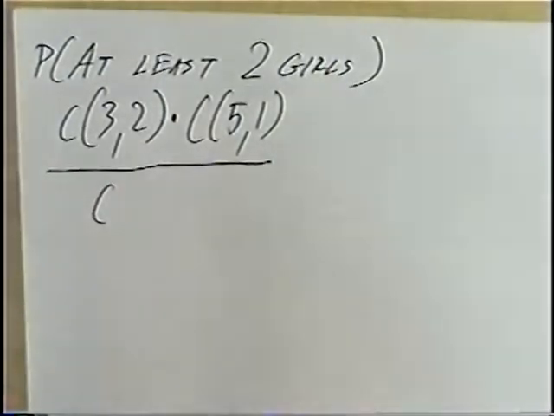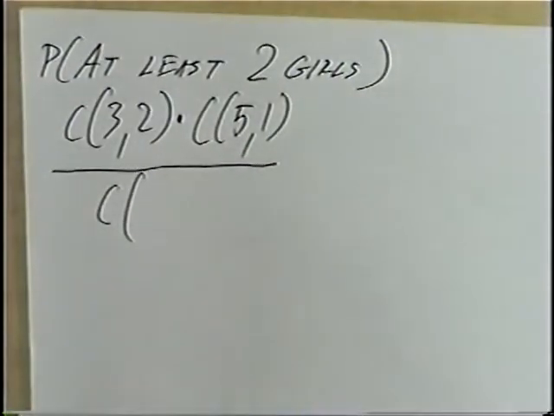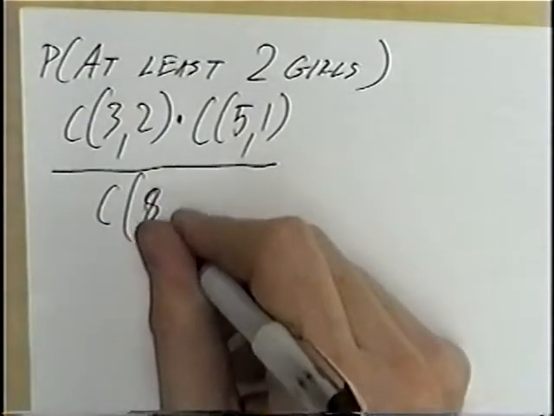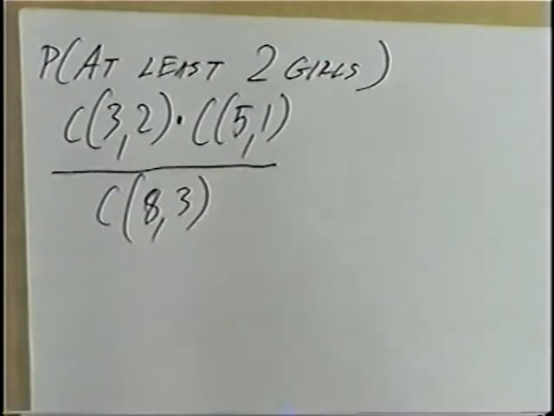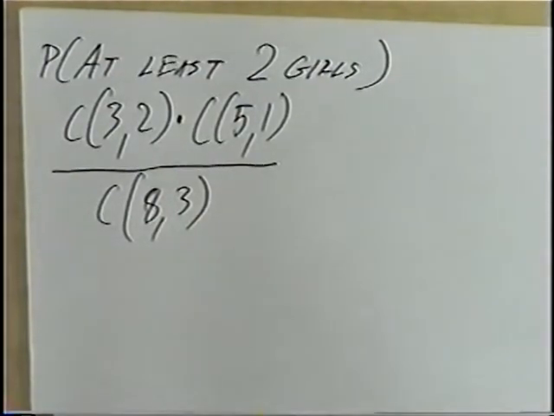Setting the fraction up again, the combination. Same denominator as we had before. There's 8 total people, and we're picking 3 people from those 8. So the total number of possibilities, combination 8 comma 3.